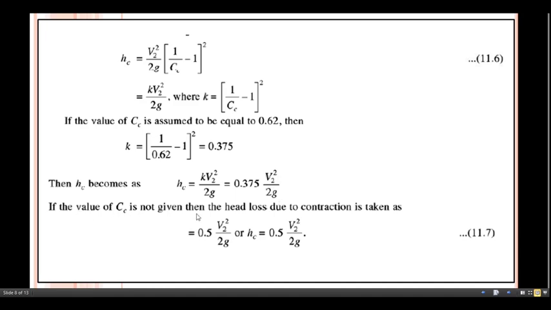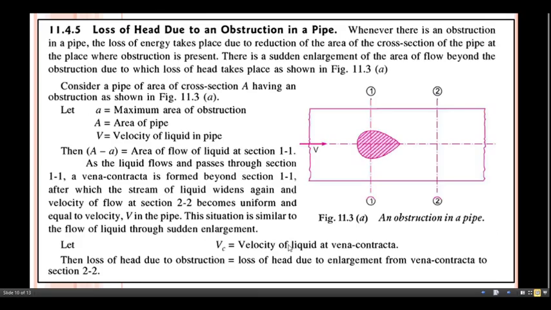If the value of Cc is not given, then the head loss due to contraction is taken as 0.5 into V2 square divided by twice g, or hc equals 0.5 into V2 square divided by twice g. If the value of Cc is not given, then we have to use this formula. Then move towards our next case, loss of head due to an obstruction in a pipe.